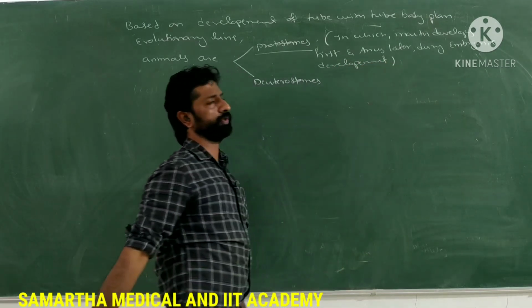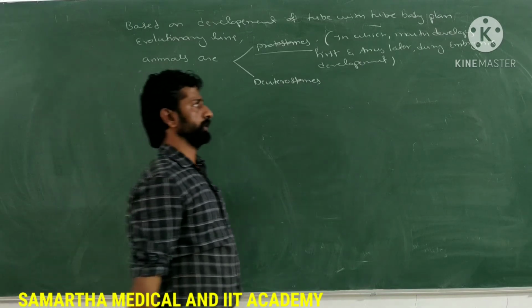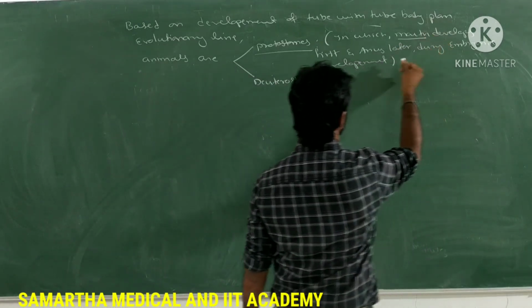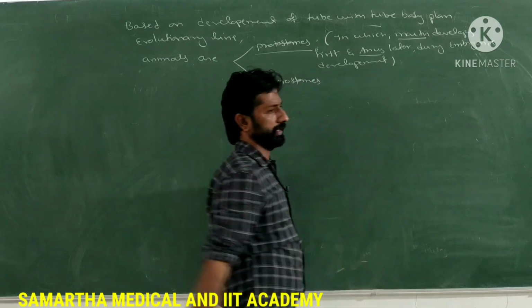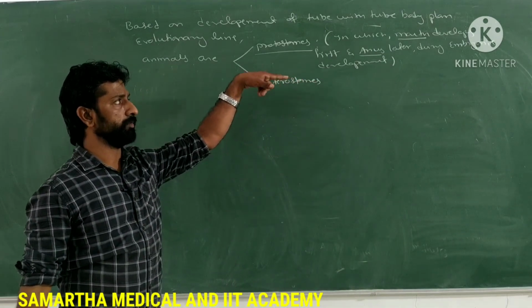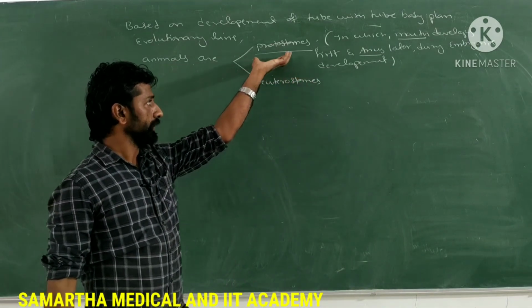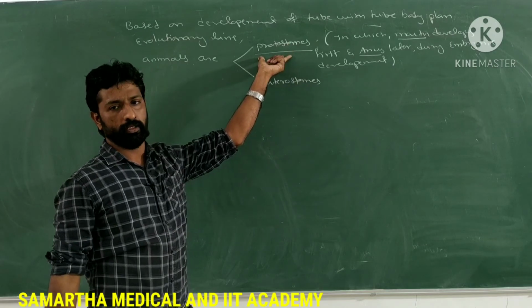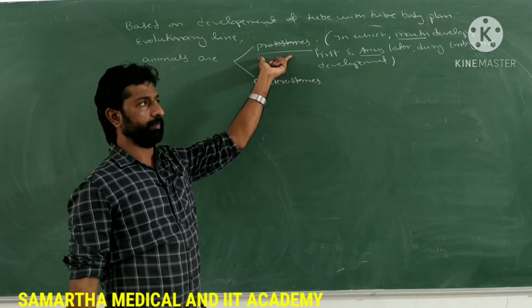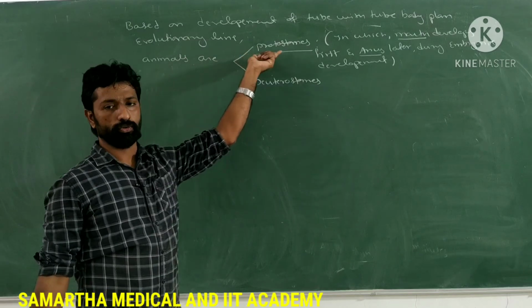Such a tube within tube body plan is called protostomic development, and such an organism is said to be a protostome.